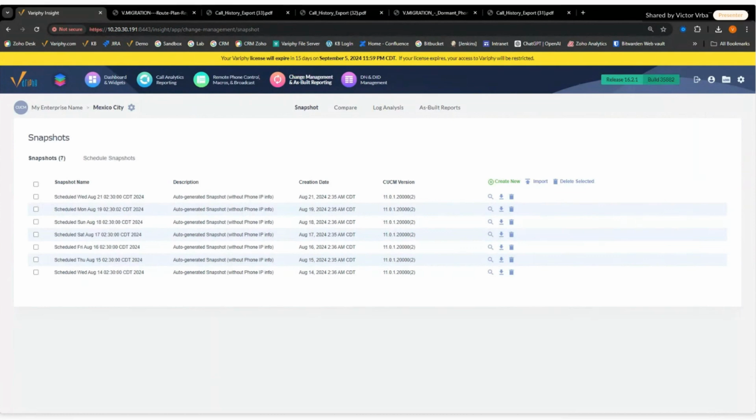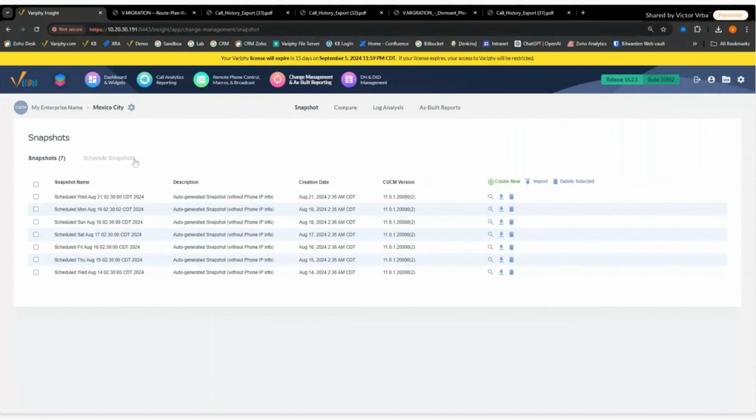A lot of customers are taking advantage of that because they don't need the Call Manager anymore, but that doesn't mean they don't need the data for the last 1 year, 2 years, 3 years. If you're in the healthcare industry, you're required to save that data for like 7 years. So if you're not storing that data or you just decide to get rid of Call Manager data, well, you're out of compliance. So with Verify, you can decommission.